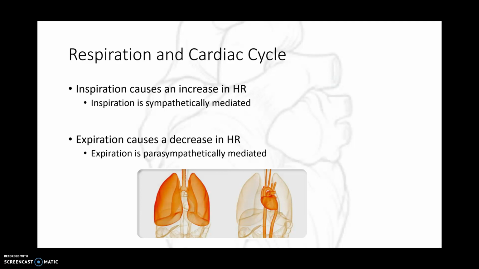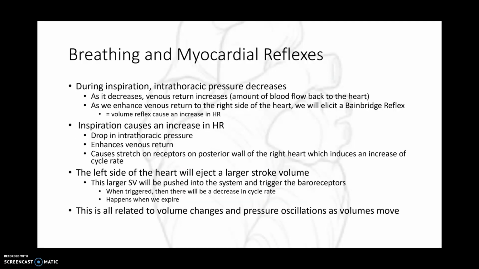Now let's switch to expiration. We turn off the phrenic nerve, so we're turning off norepinephrine's influence. We increase vagal activity, which then increases the release of acetylcholine onto those cholinergic receptors of the heart, and we will then have a decrease in cycle rate.